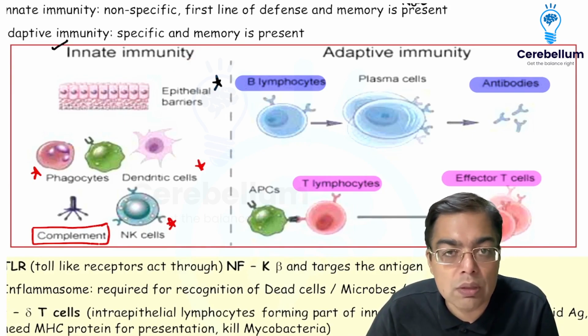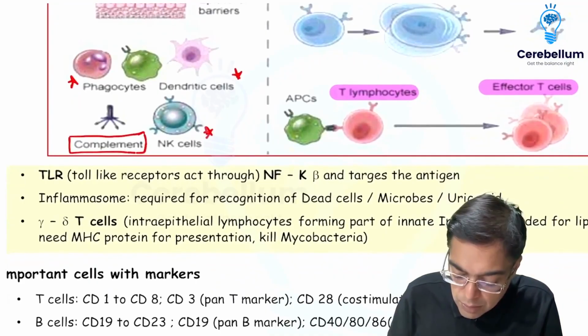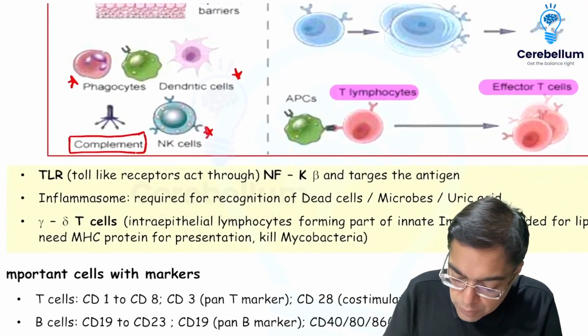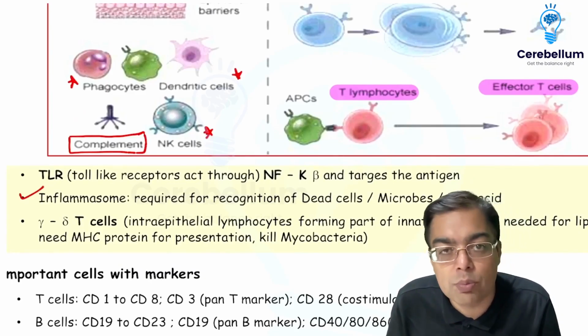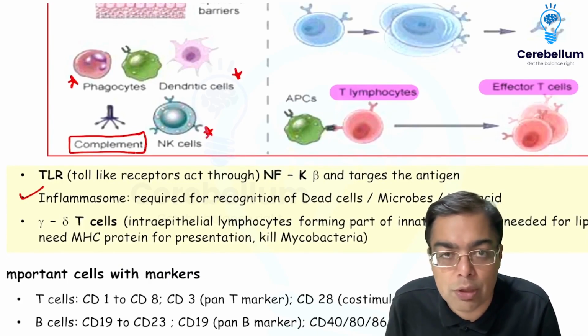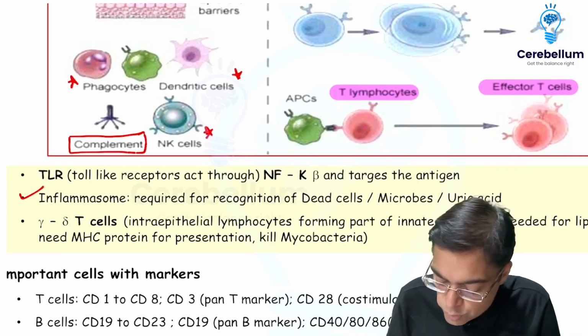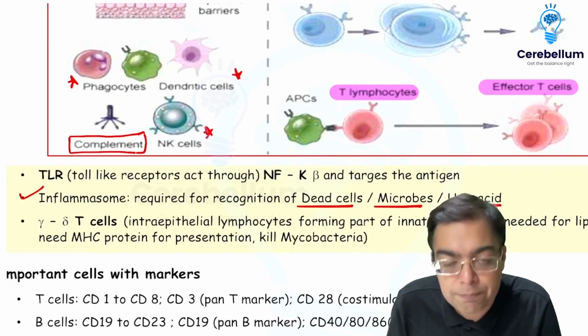When we are talking about the innate immunity, there are certain types of molecules which are going to be associated with the defense mechanism, and important amongst them would include a structure which is given the name of inflammasome. So inflammasome is responsible for recognition of the danger associated molecular patterns, and that is what is going to be associated with recognition of the dead cells, the microorganisms, and the uric acid.